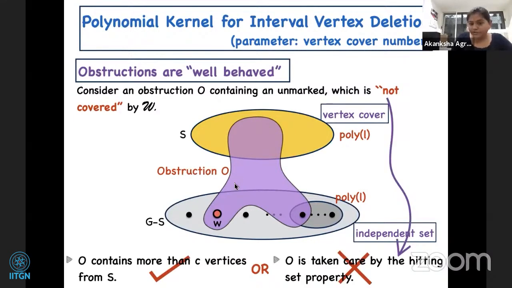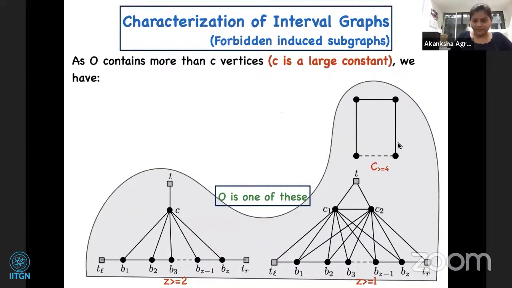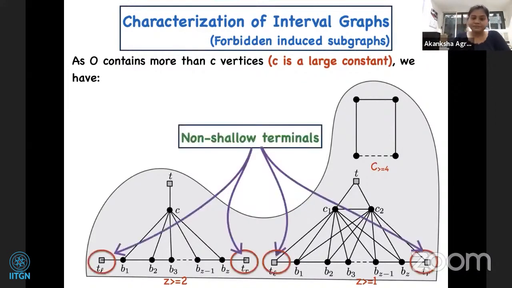So this is not covered by, say, our hitting set property. Then the following goes. Since it is a large obstruction, it cannot be these two things. These have 7 vertices, and our C is, say, 10. Now, our obstruction that is interesting to us should be one of these 3. Of course, this is an infinite family of obstructions, but it is of one of these 3 types.